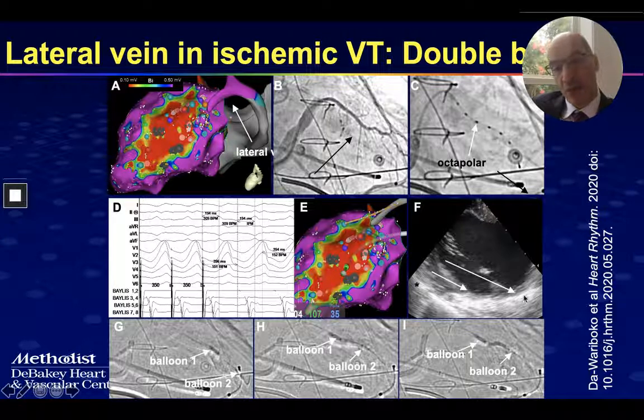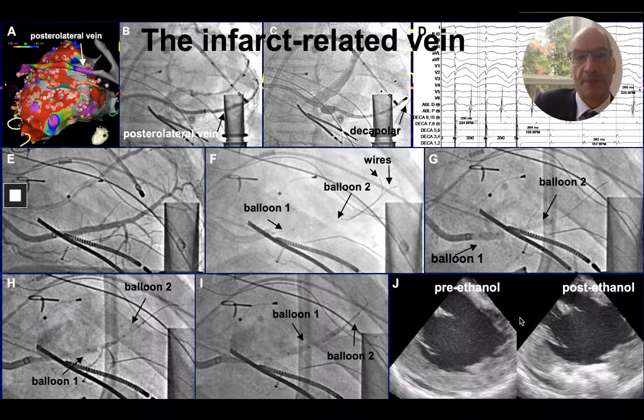And when we give alcohol, we see this echogenicity develop on the epicardial scar in the intracardiac echo, showing that we can achieve a large area of epicardial ablation through alcohol in an infarct-related vein using the double balloon technique.